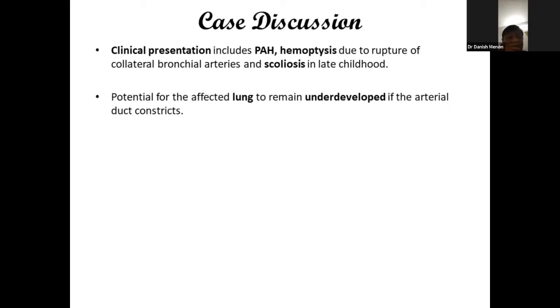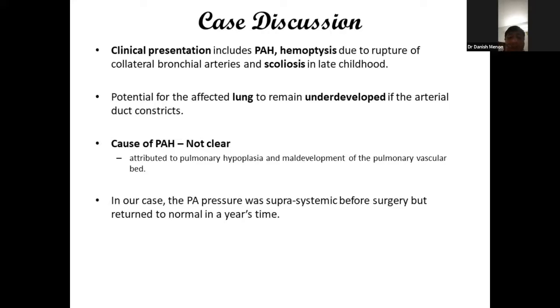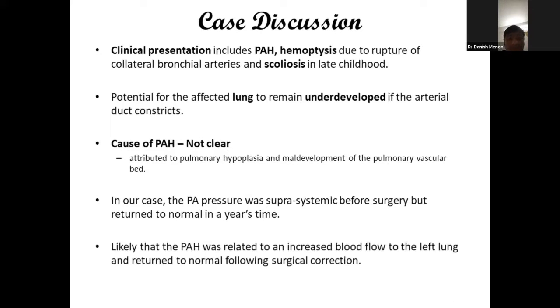scoliosis in late childhood. There is also potential for the affected lung to remain underdeveloped if the arterial duct constricts, resulting in reduced blood supply to the affected lung. The cause of pulmonary artery hypertension is not very clear and has been attributed to a number of factors, including pulmonary hyperplasia and maldevelopment of the pulmonary vascular bed. In our case, the pulmonary artery pressure was suprasystemic before surgery but returned to normal in a year's time.